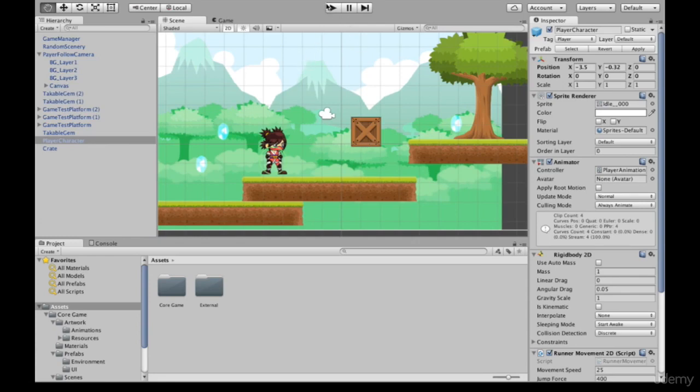Please note that while the game is in play, any changes you make in the inspector area will not be saved. So as soon as you hit play again to stop it, all of these settings will go back to how they were the previous time that you pressed play.